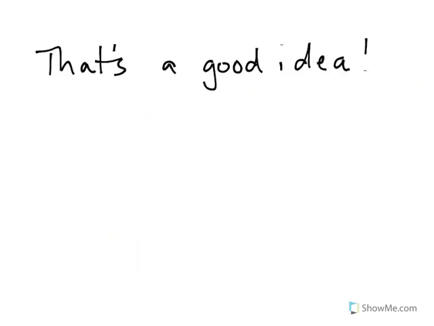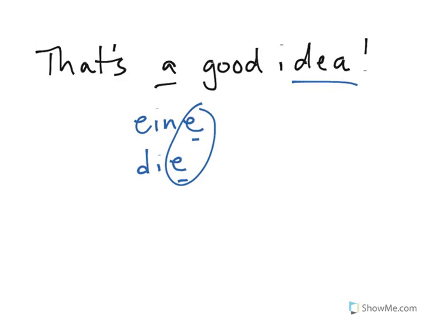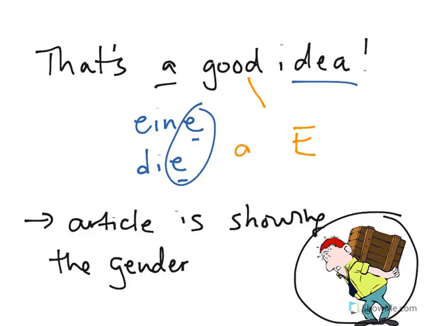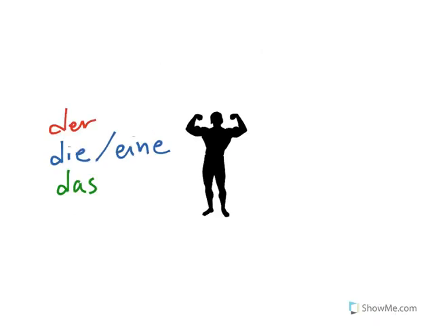So what if you wanted to tell someone in German, that's a good idea? We're not saying the anymore, we're saying a. And the article for a in German, when you have a feminine noun, is eine. Do you see how both die and eine end in an E? That's enough to tell us that this is a feminine noun we're dealing with. So this article is doing the heavy lifting here. It's showing us the gender. So if the article is showing us the gender and doing the heavy lifting or the hard work here, all we have to do is add an E to the adjective. Das ist eine gute Idee.